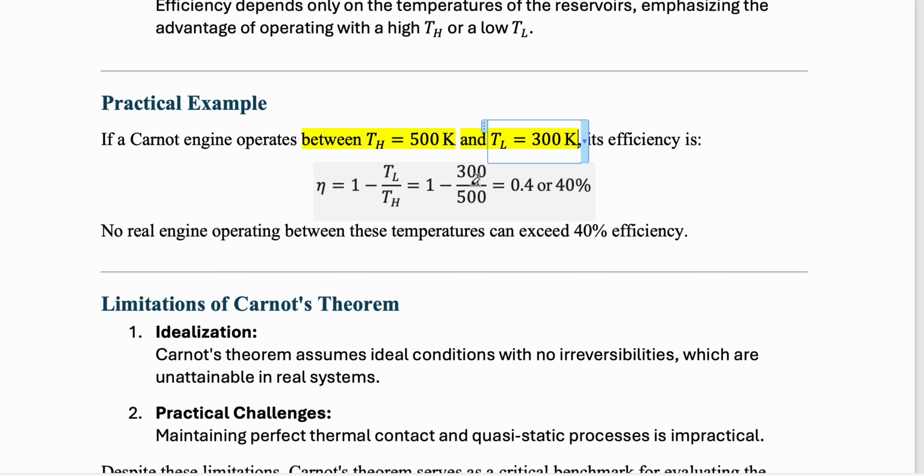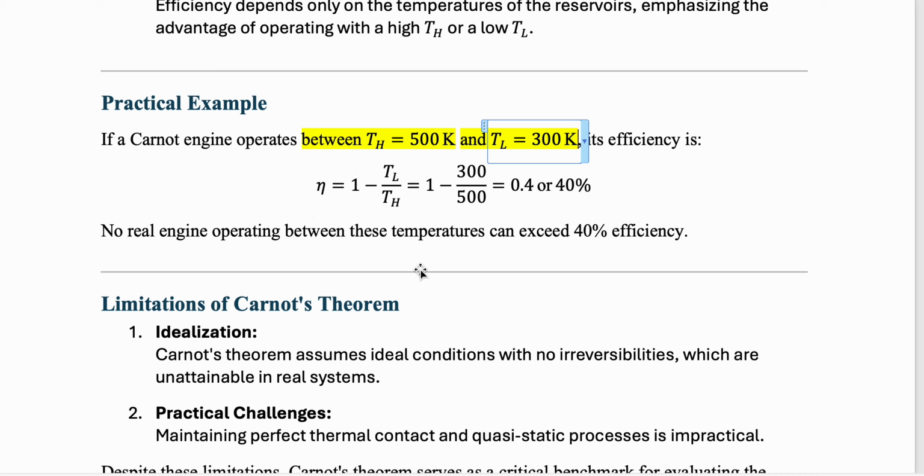Okay, and the numerator becomes smaller and smaller, that means the efficiency will become much, much larger. That's quite obvious. If the heat rejected to the cold reservoir is minimum, that means the efficiency will be very high. Let's say heat rejected is only 100, so it will be 100 by 500, which means 1 by 5, that means 0.2. So 1 minus 0.2 is 0.8. So an 80% efficient engine, not really possible.